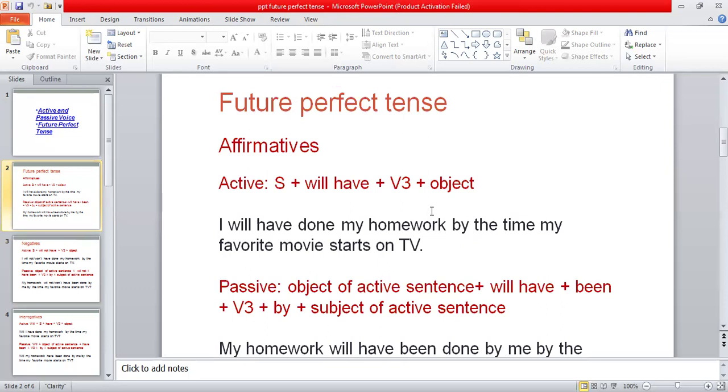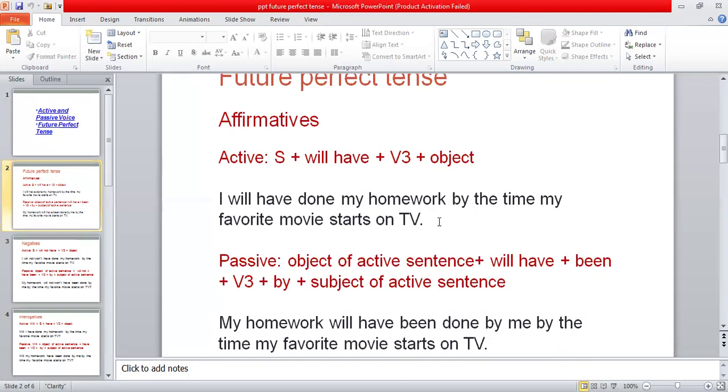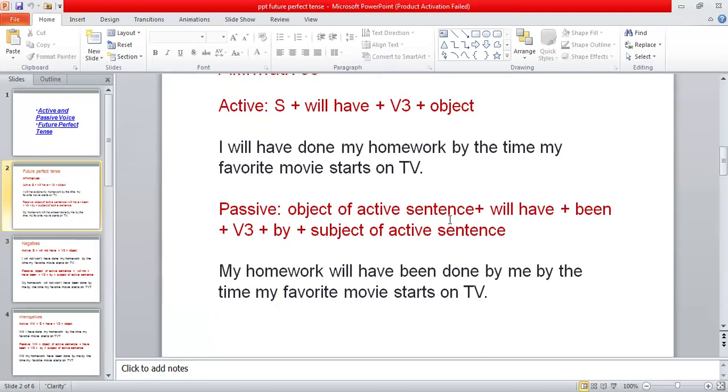And when we change it from active into passive sentence, the structure formula will be: object of the active sentence plus will have been plus third form of the verb, then by, and then we will write the subject of the active sentence. So in this way, you can change the sentence from active into passive voice.